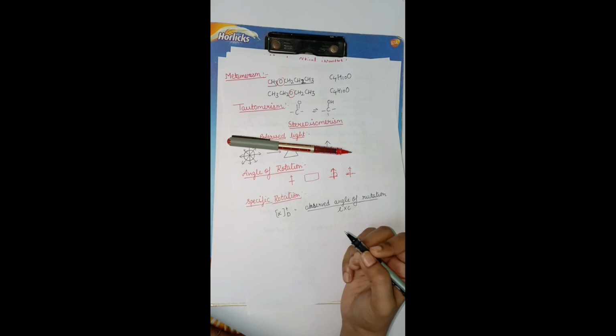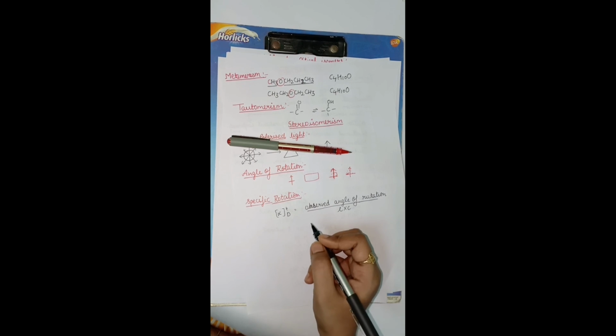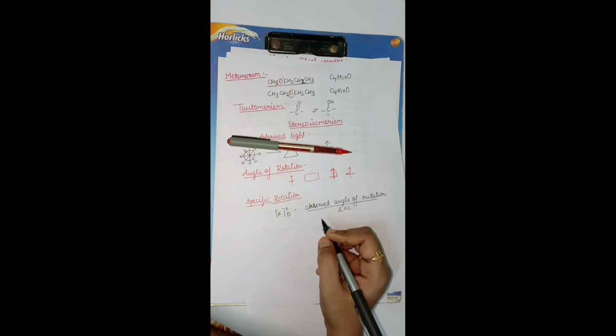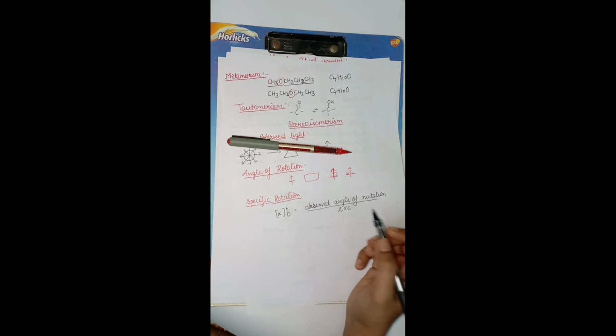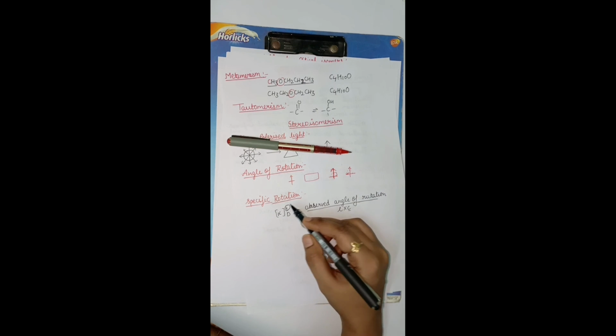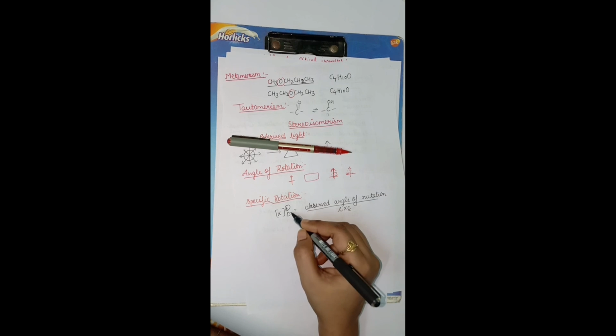The specific rotation of an optically active substance is defined as the degree of rotation observed when plane polarized light is passed through a tube having a path length of 1 decimeter, or 10 centimeters, and a concentration of 1 gram per ml of the compound at a specific temperature and wavelength.